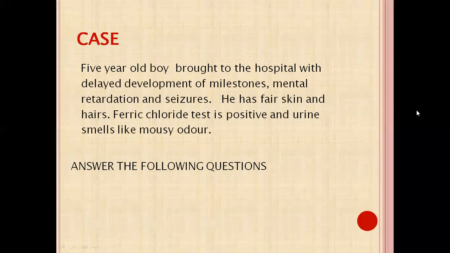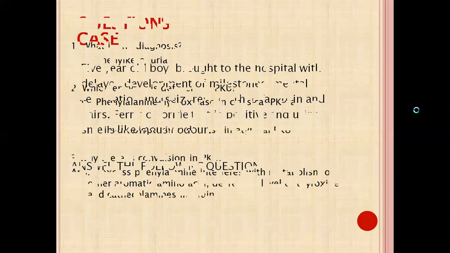This type of case is given in your theory exam, and you have to answer the following questions. A 5-year-old boy is brought to the hospital with delayed development of milestones. His development is not happening properly and he is also having convulsions. Mental retardation and seizures. He has fair skin and hair. Ferric chloride test is positive and urine smells like mousy odor. Answer the following questions.